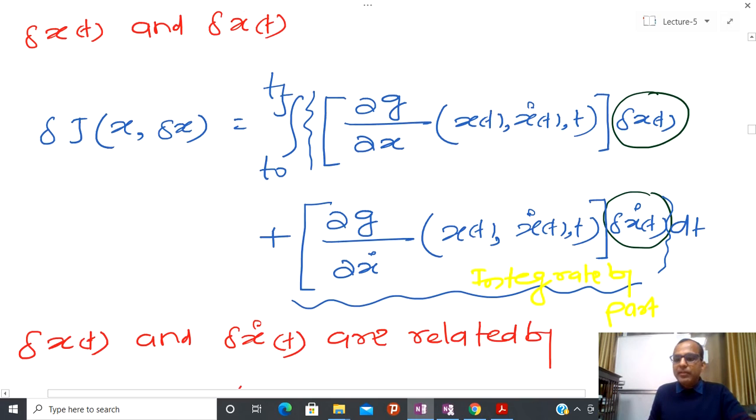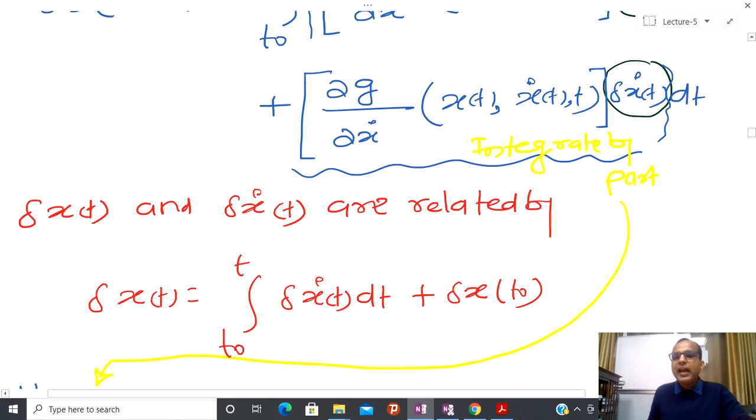Again I am going to simplify the problem and try to express the whole thing in terms of delta x. How to do that? Again I am going to use the idea of integration by parts.